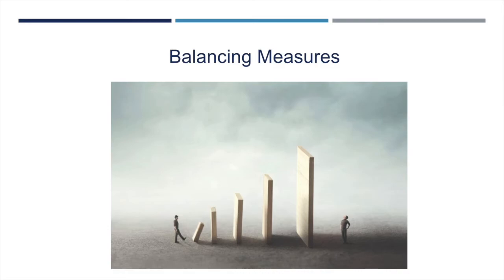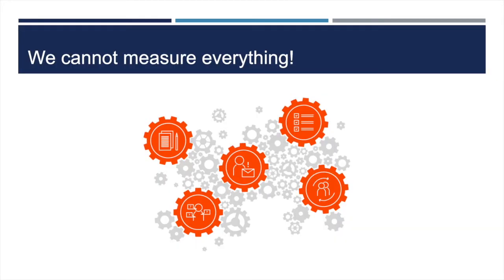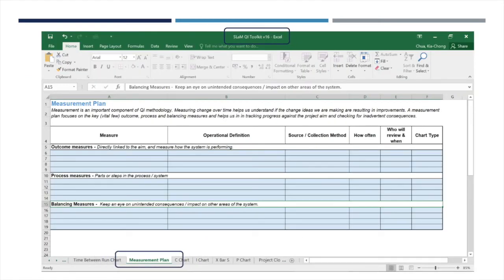When using the QI toolkit to develop the measurement plan, we need to be realistic and focus on only a few measures. We cannot measure everything, but for the QI project to help us learn as much as possible, it should have an outcome, process, and balancing measure. We also need to talk about how and where we get the data, and when the data needs to be collected and reviewed. These issues can have a practical impact on the aims we choose and how we measure success.